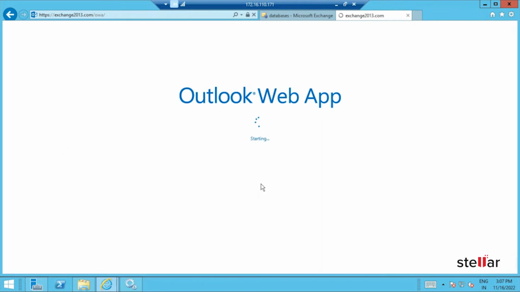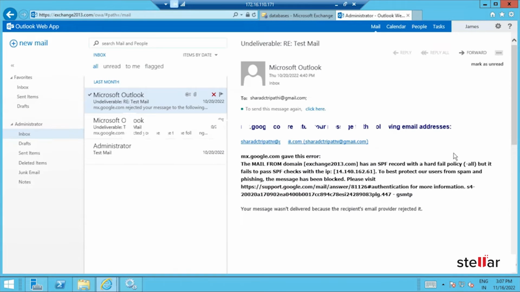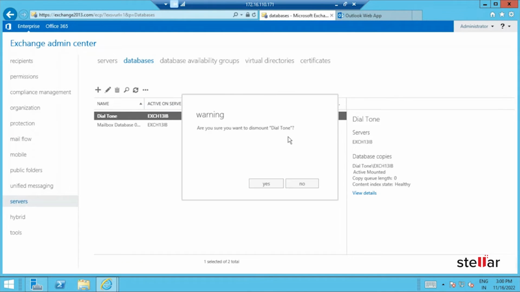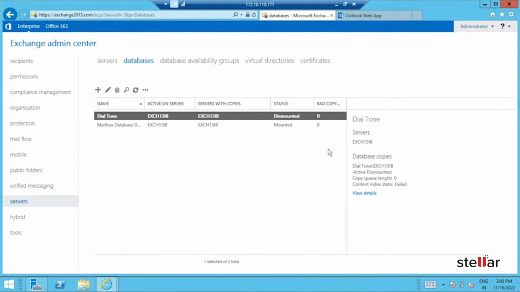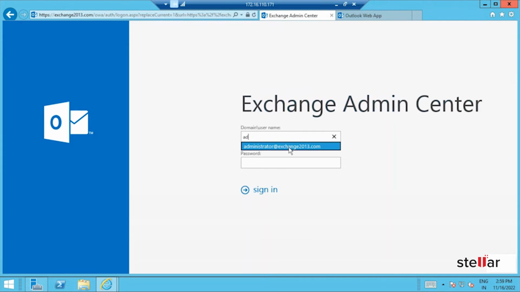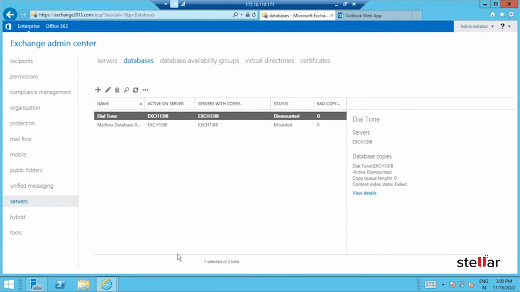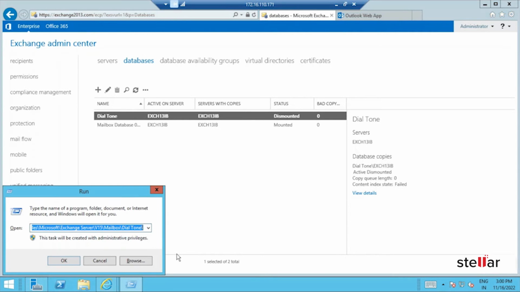Let's dismount the dial tone database. Now, log into Exchange Server with the administrator level profile. Press Win plus R, type services.msc, and click OK.